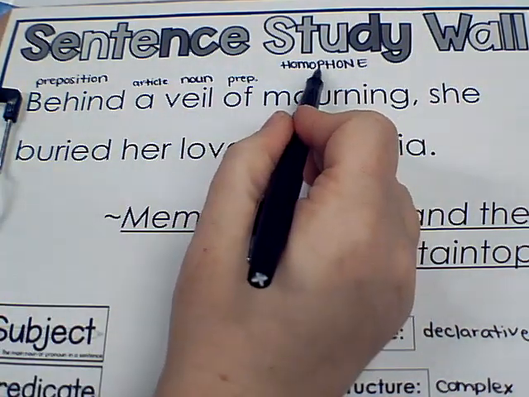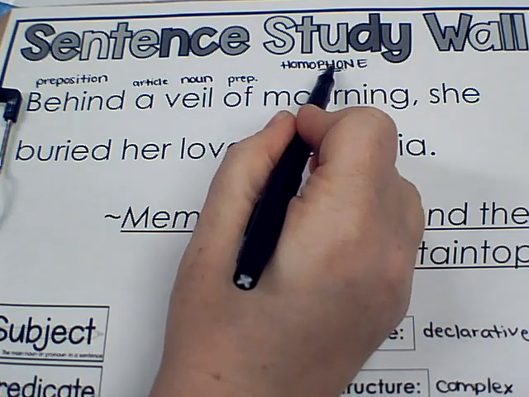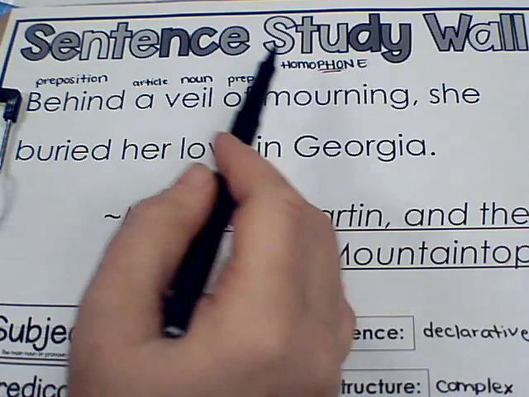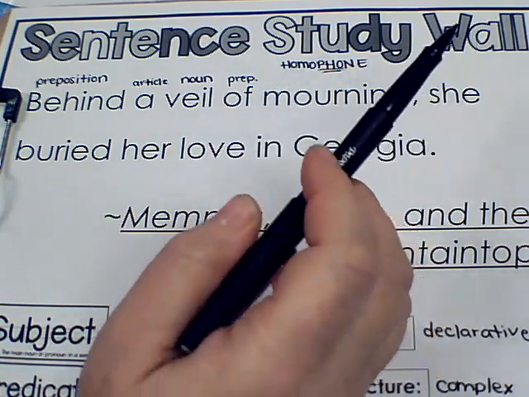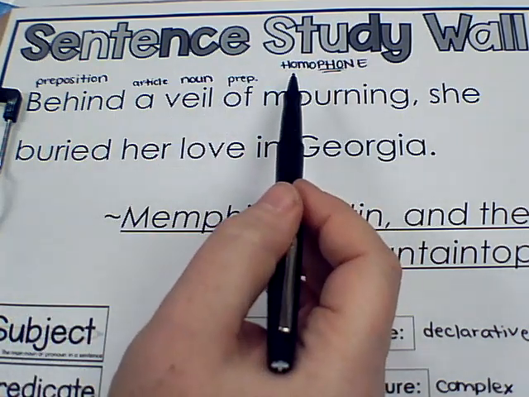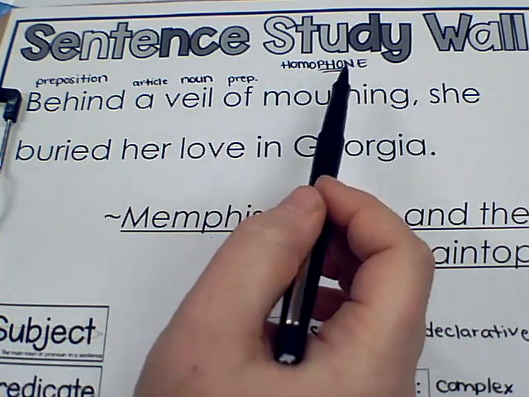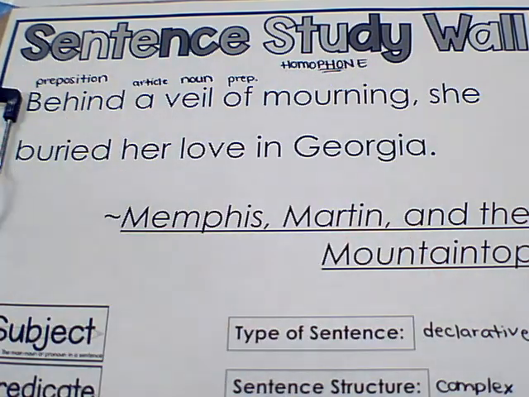The phone part is our root. Phone is a root that means sound. And the beginning of the word, H-O-M-O, is another root. We don't study it in our class, but that root means same. So that means same sound. It has the same sound, but it has a different meaning.